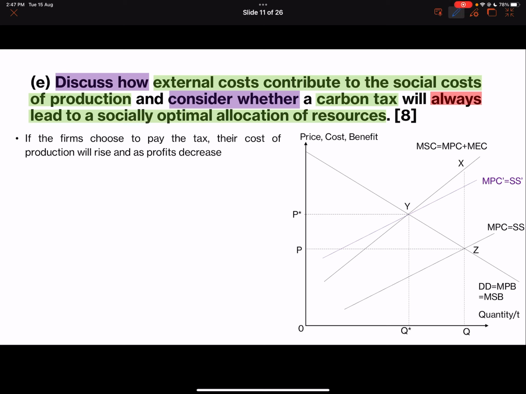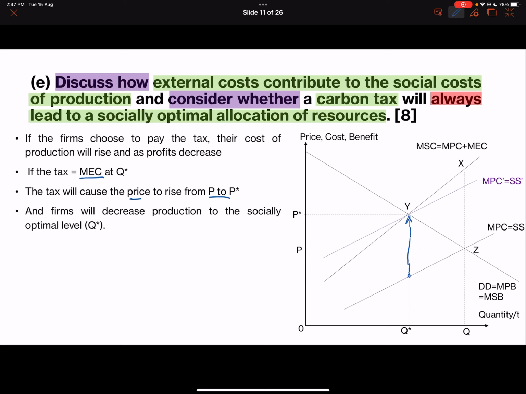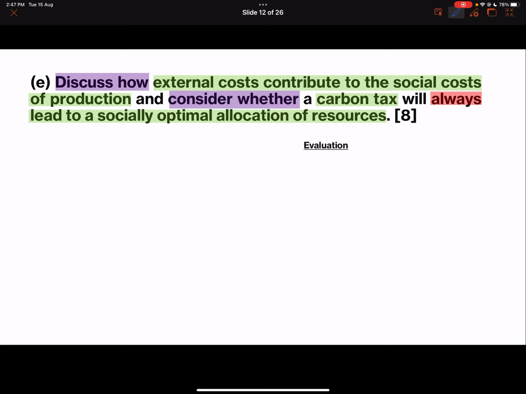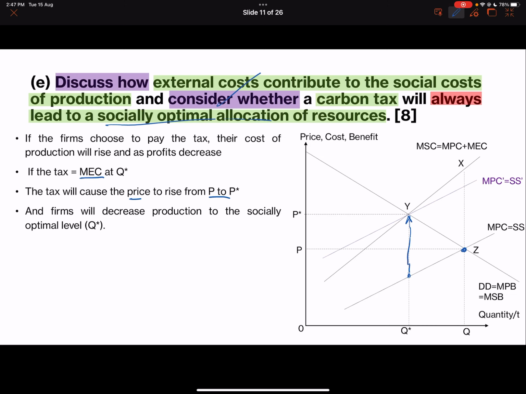So you're shifting it by the amount of the MEC. So that's why you're shifting this curve all the way up to here. Okay. To this amount. So if that's the case, then the tax must be equal to the MEC at Q star. It will cause the price to rise from P to P star. And when that happens, firms will decrease production from Q to the socially optimal level. So just answer the question directly. Q star.